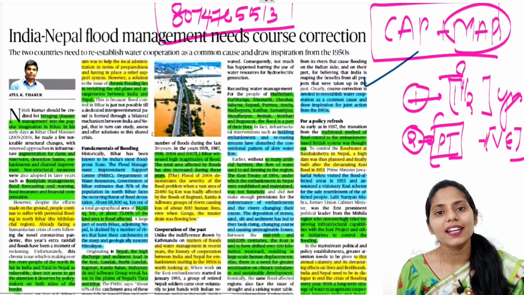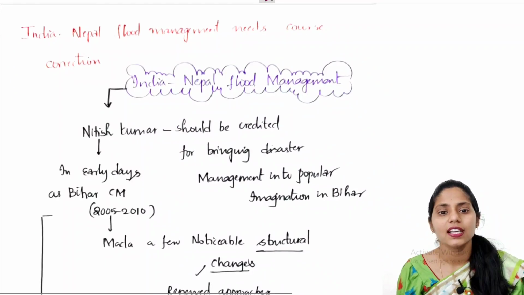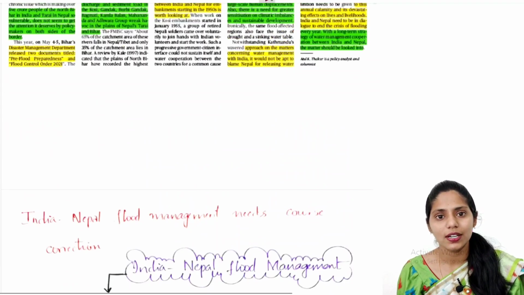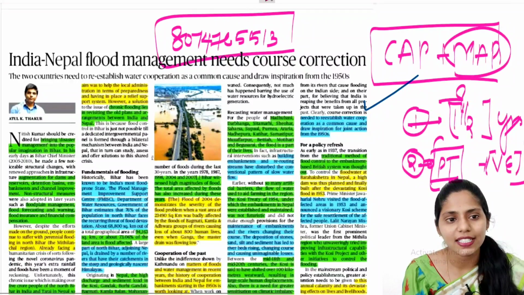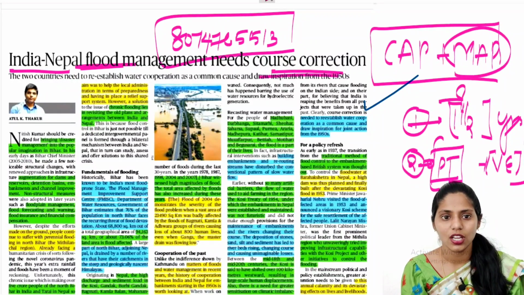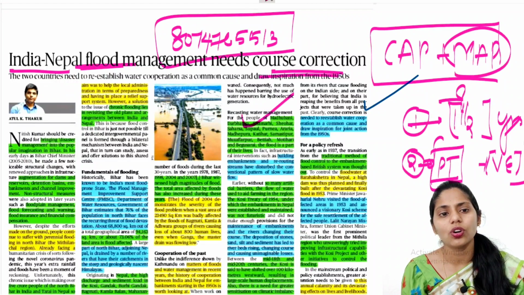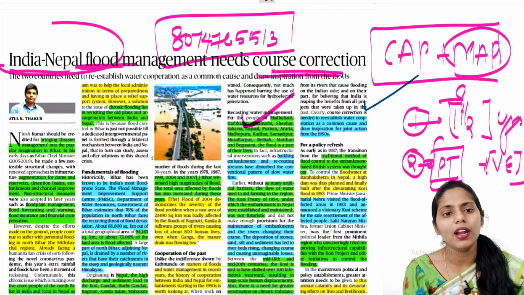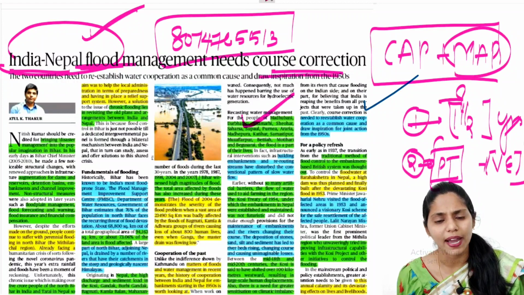Okay, now let's come back and see the next topic, which is about India-Nepal flood management. If you see the title, it says that India-Nepal flood management needs course correction. So what happened? Why do we need to focus? Why do India and Nepal both need to focus on this flood management?